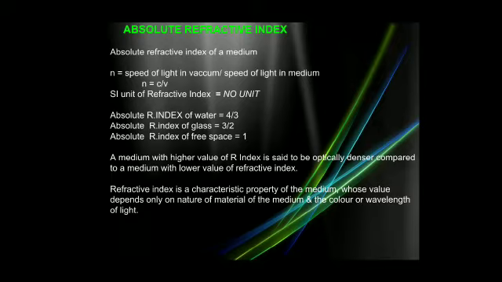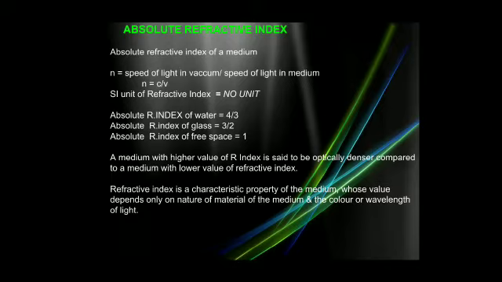Refractive index of a particular medium is speed of light in vacuum, because the light is coming from vacuum entering into another medium, divided by the speed in the medium, so c upon v. As the numerator and denominator both have the same physical quantity, speed, it has no unit.